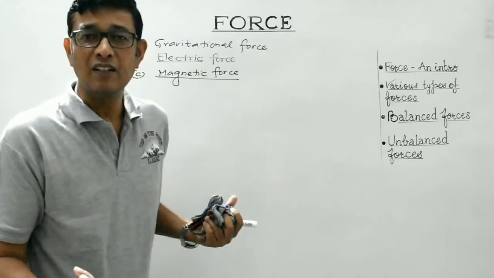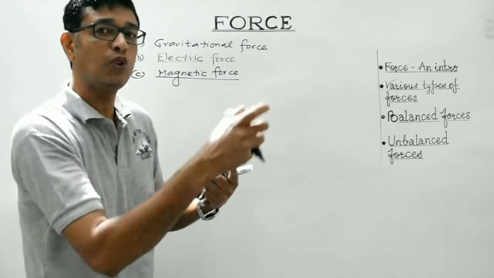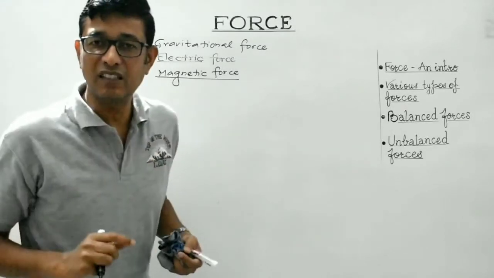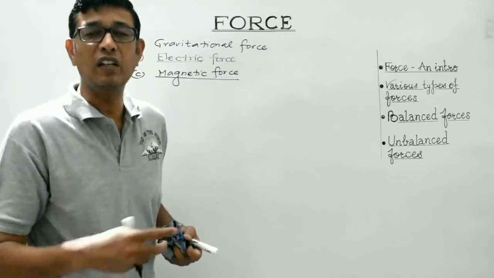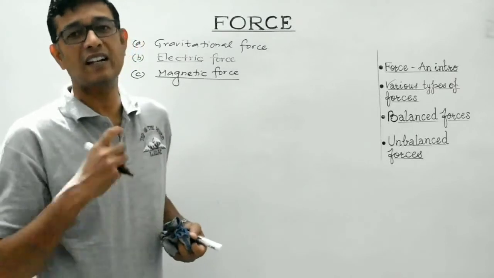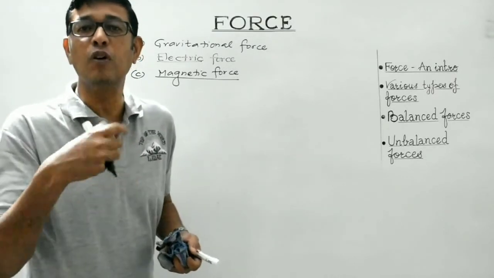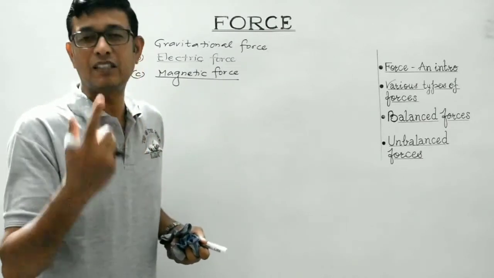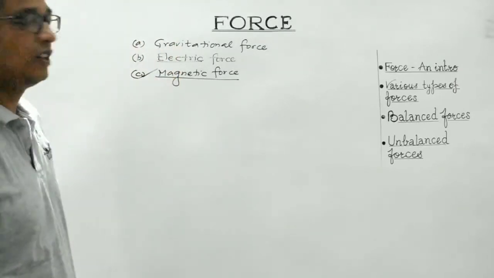On the other hand, if the north pole of one magnet is brought closer to the south pole of the other magnet, they tend to attract each other. So again, like poles will tend to repel, while unlike poles will tend to attract each other. The force that exists between the poles of a magnet, which can either be attractive or repulsive, is known as magnetic force, right?